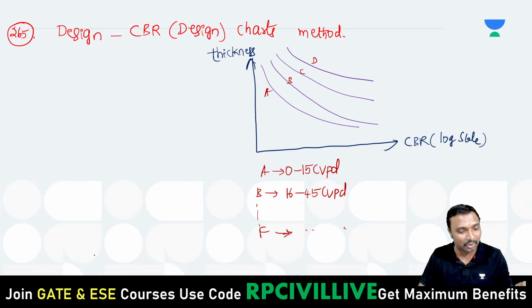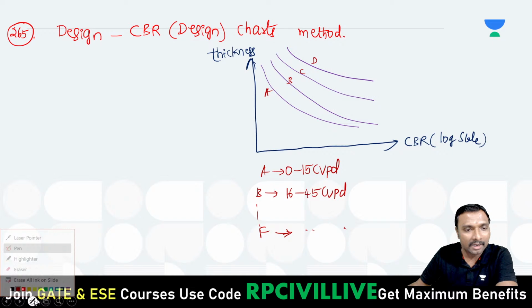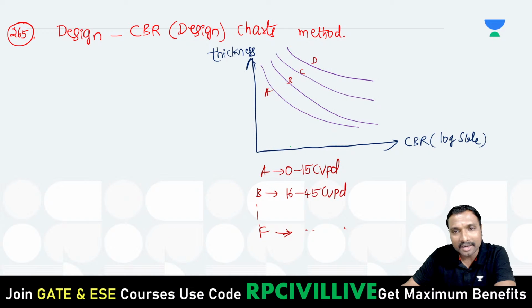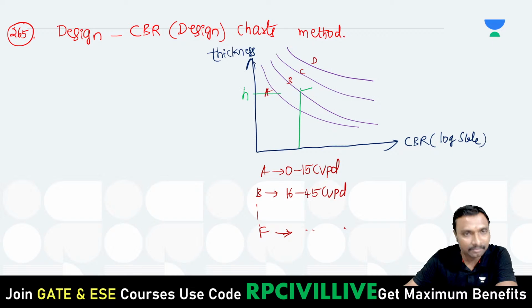So is it considering the repetitions or not? It is not considering the repetitions, na? Lifetime repetitions of these loads we are not considering anywhere. Now let us say this is your curve B selected for our traffic, and for this curve B, for this CBR you are getting some value, and what is that you are getting here? Let us say you are getting this thickness H, that's it.